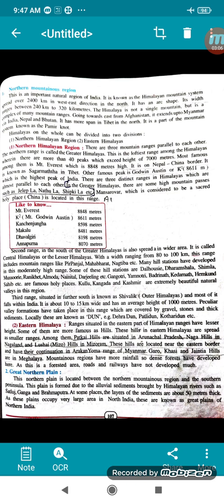The Himalaya is not a single mountain, but a complex of many mountain ranges. It is not just one mountain, there are many ranges. Going towards the east from Afghanistan, it extends up to Myanmar via India, Nepal and Bhutan. It has a wider span in Tibet in the north. It is spread widely in Tibet, and it is a part of a mountain system known as Pamir Knot.